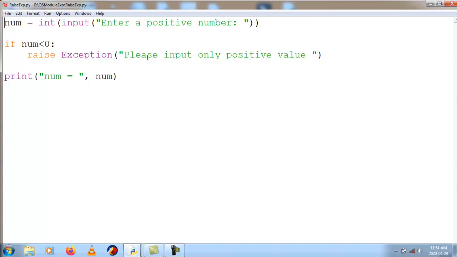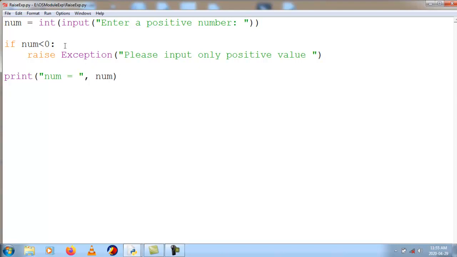If this exception gets caught, what will happen? The code will stop and it will show the exception in red font, and you will get the exception message also: please input only positive value. If the number is positive, then you will get the number. That's what happens with raise. And whatever statement is written after the raise, that statement will not get executed here.